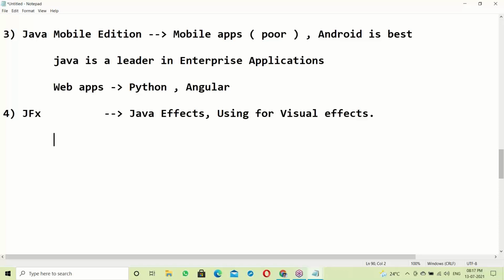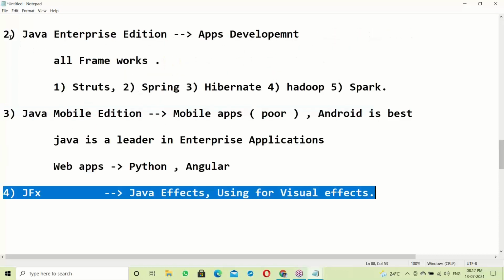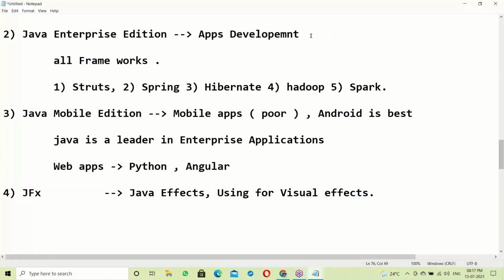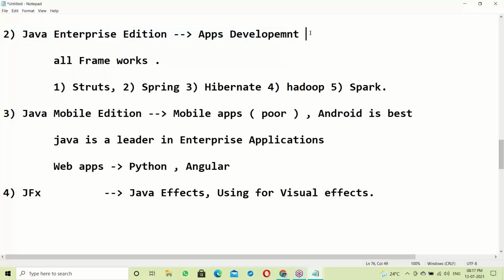In movie editing, they use many different kinds of tools to apply graphics and get visual effects. Many tools are available, so Java is also poor in this area. So Java is fit for enterprise application development. In this area Java is a fit and Java is the leader.